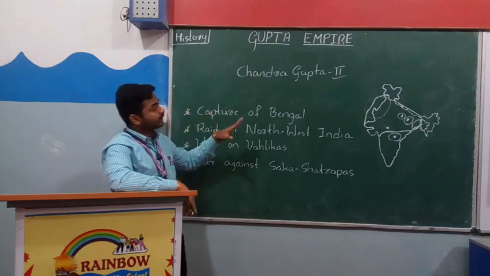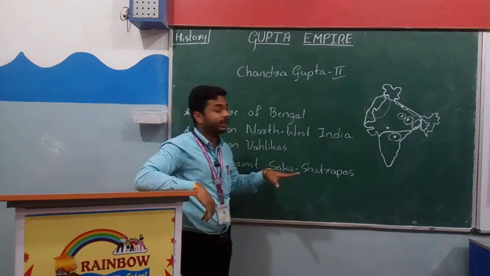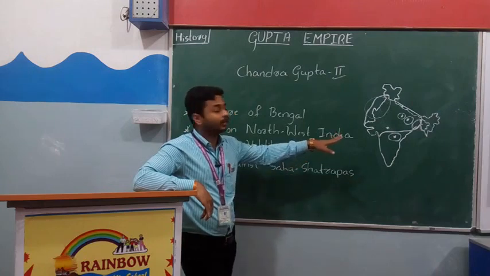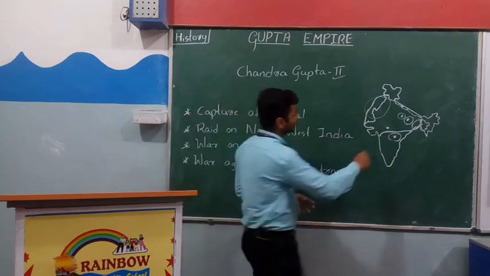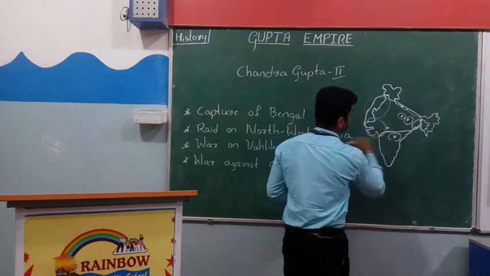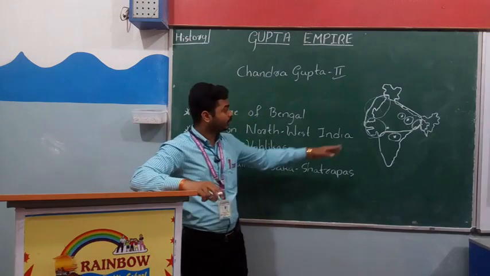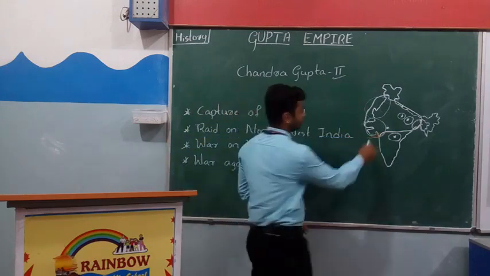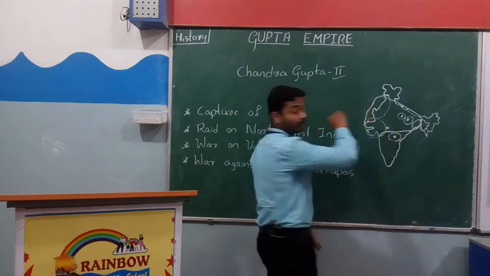But Chandragupta II demolished the kingdom of Shakas in India. These were the places where Shakas were ruling: Kathiawad, Saurashtra and Gujarat.